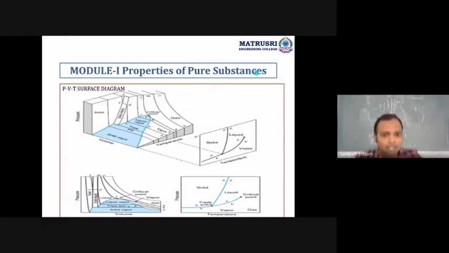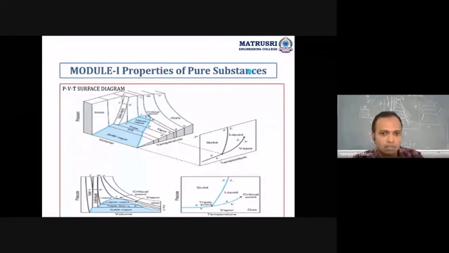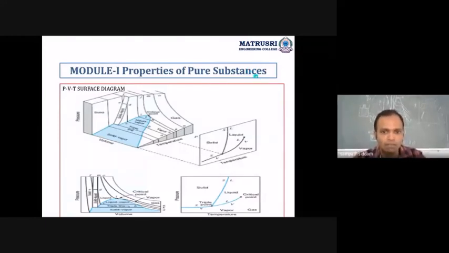Okay. And next, if your specific volume which is being given is greater than Vg, that is V greater than Vg, then it is in the superheated vapor region. So between these it is the vapor plus liquid zone. And next, if your pressure which is being given is less than the saturation pressure, or if your temperature which has been given is greater than the saturation temperature, T greater than Tsat, then it will be in the superheated region.